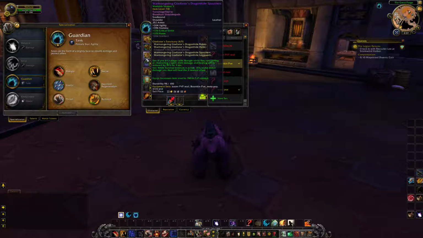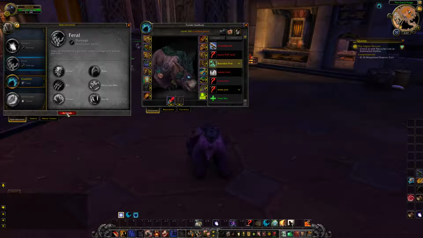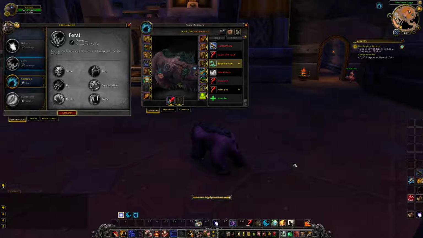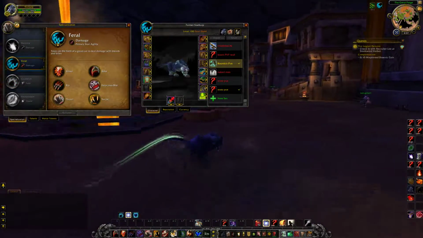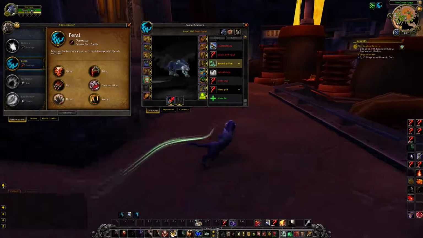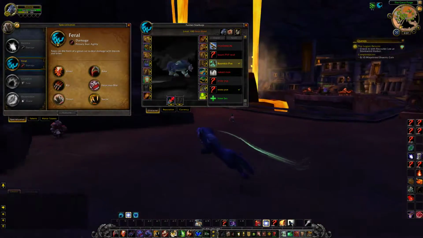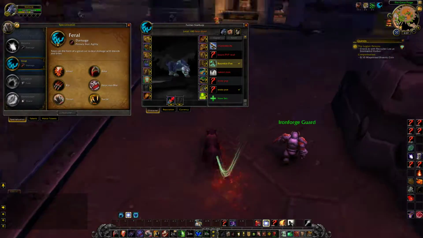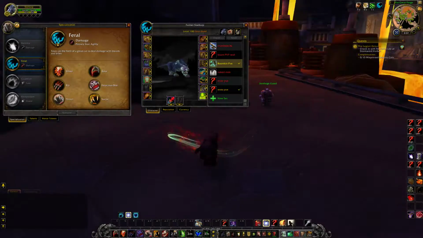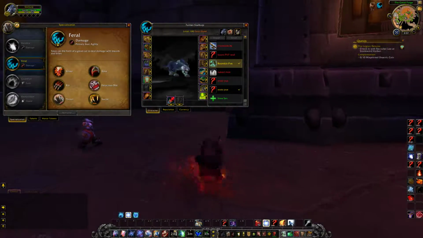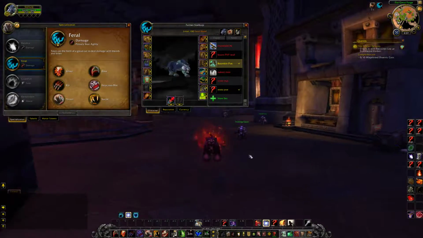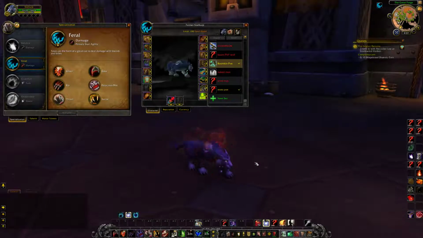So if you look at all my gear, notice how my primary stat is agility now, and that's the case for Feral as well, which is the melee damage spec for druids, where they go around in cat form all quickly and can do lots of damage. They're one of the fastest moving characters in the game, next to rogues. As you can see, I've got so much energy. I'm an enraged cat. It's like when Simba found out Scar killed Mufasa.